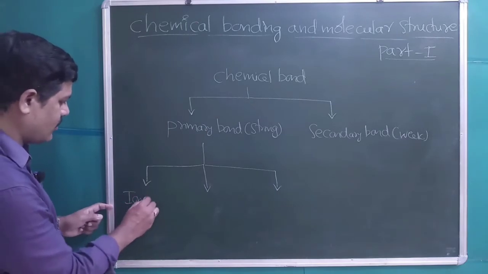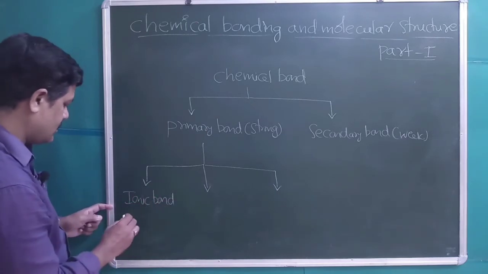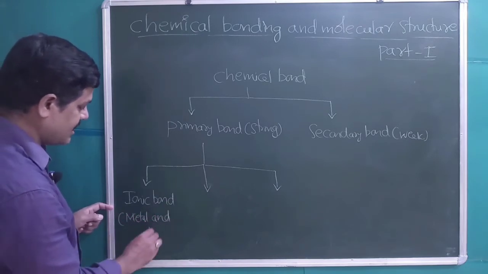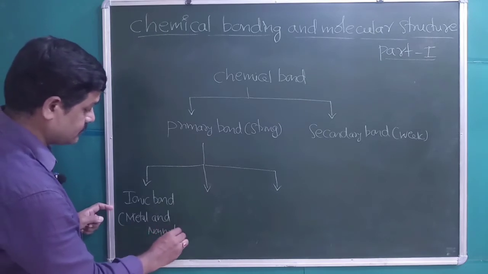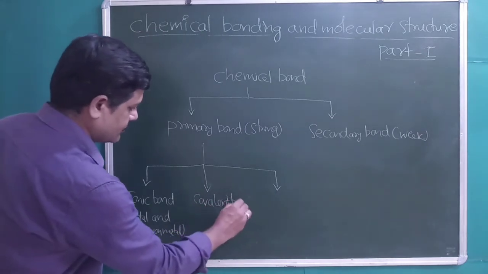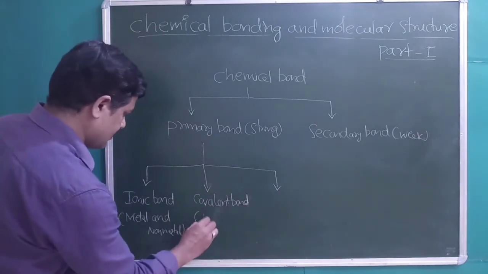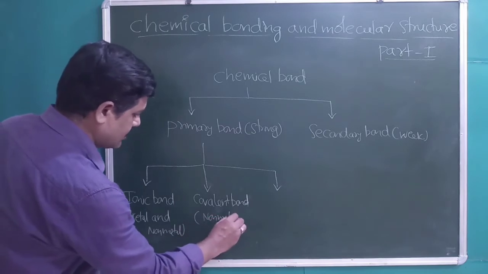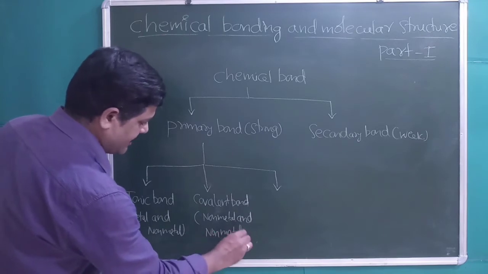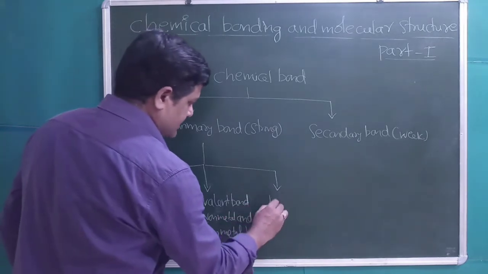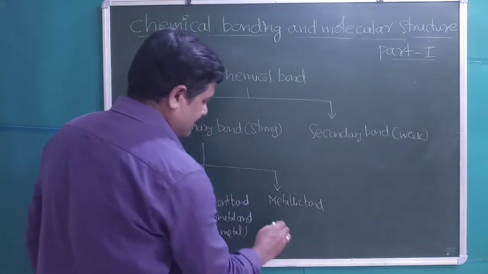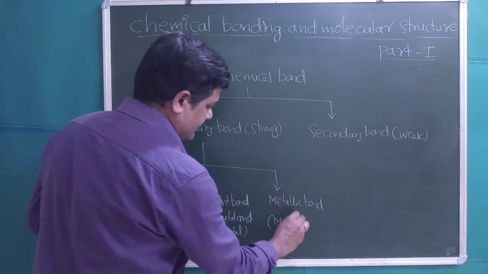First one is ionic bond. This is a bond between metal and non-metal. Second type is covalent bond. It is a bond between non-metal and non-metal. Third type is metallic bond. Metallic bond is a bond between metal and metal.